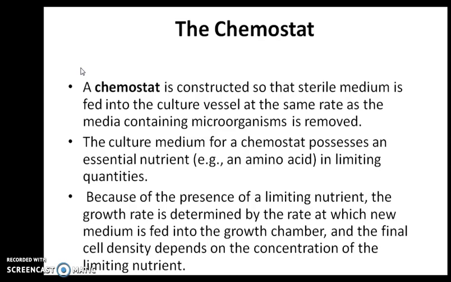For example, that essential nutrient can be an amino acid. Because of the presence of a limiting nutrient, the growth rate is determined by the rate at which new medium is fed into the growth chamber, and the final cell density depends on the concentration of the limiting nutrient.